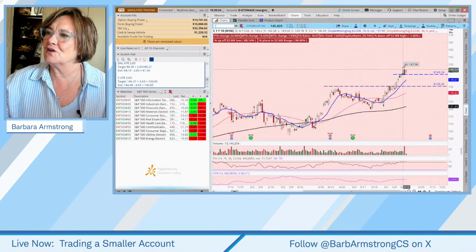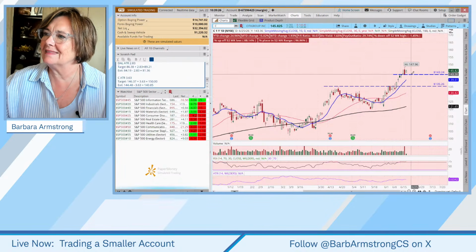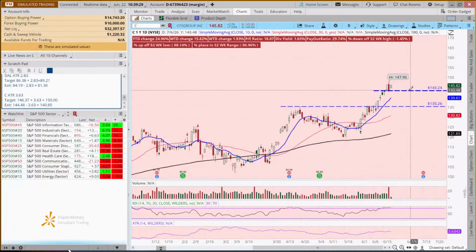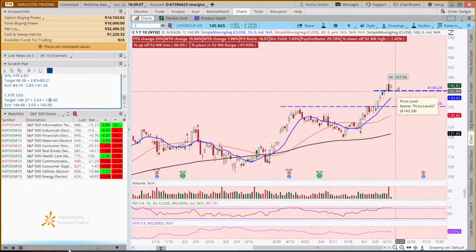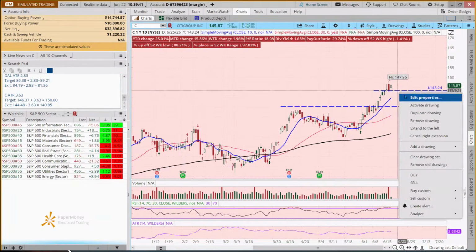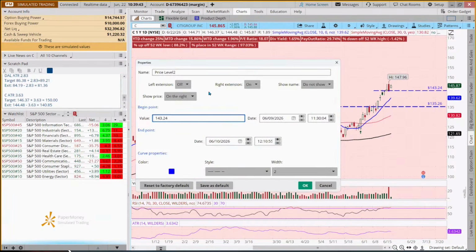Yeah. So if we look at this 143-ish level as a potential support, this candle pattern, this Harami at a potential support level, is considered bullish. And so I'm just going to take this line, repurpose it, and make this our target to try and keep things clean.